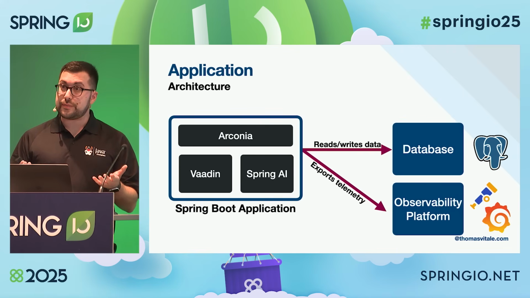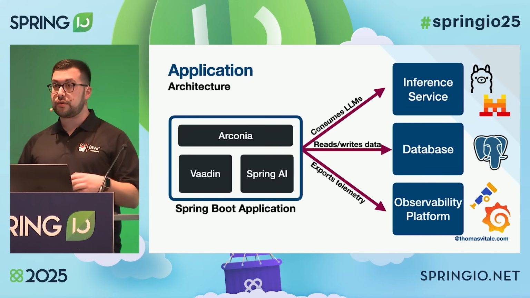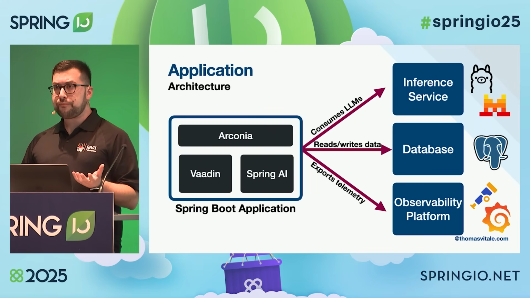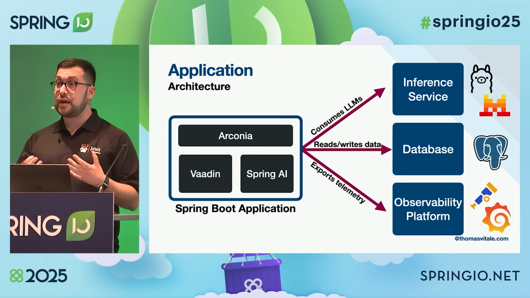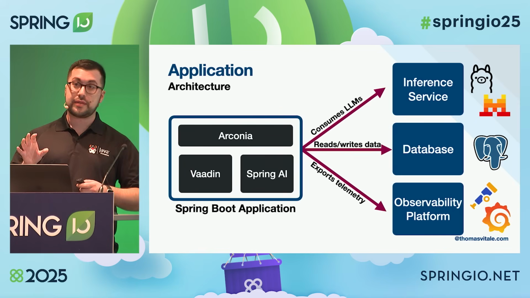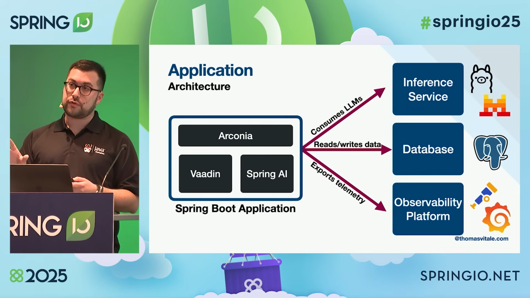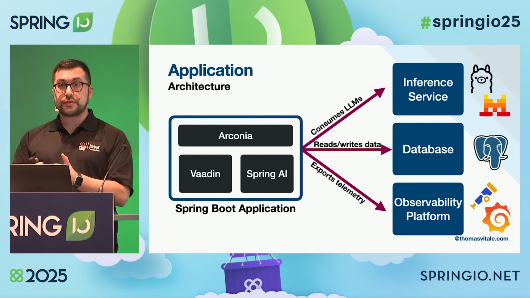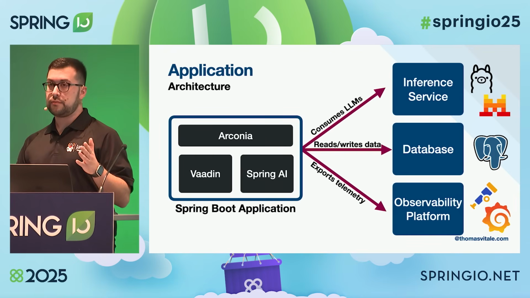Finally, of course, I mentioned I want to integrate with the model. I'm using a local inference service based on Ollama, but you can use a cloud one, for example, Mistral AI. Something I like about Mistral is that they publish their models as open source. They're Apache 2 licensed, so I can actually run the same models locally with Ollama and then use the cloud service in production for high performance applications. And that's really cool because then I have the same model across the entire software development lifecycle.